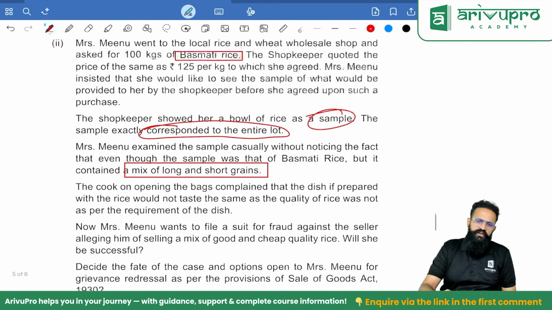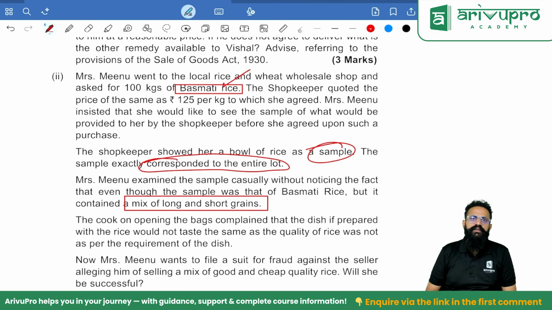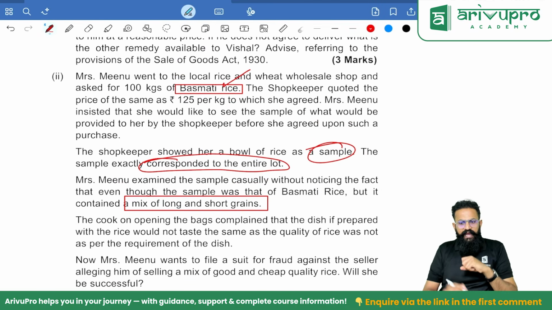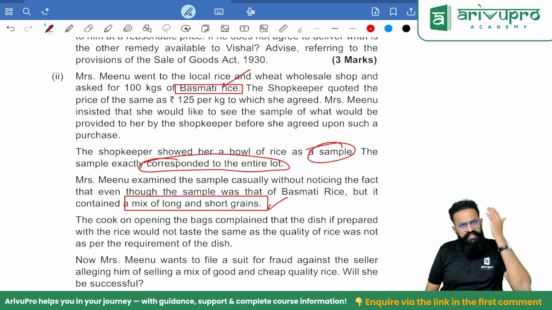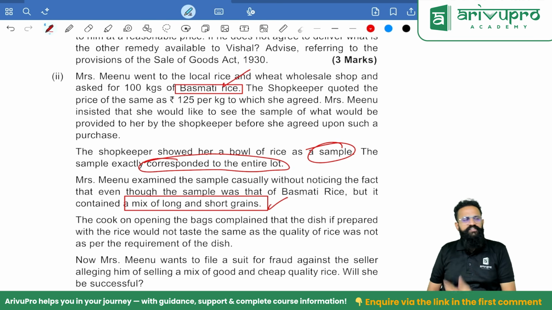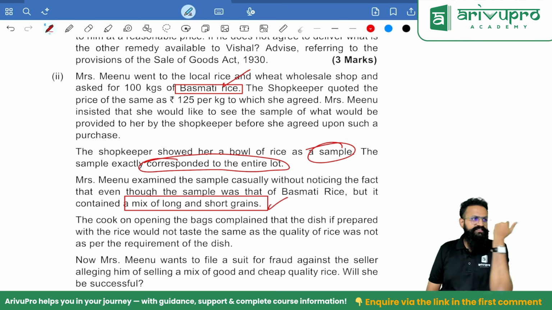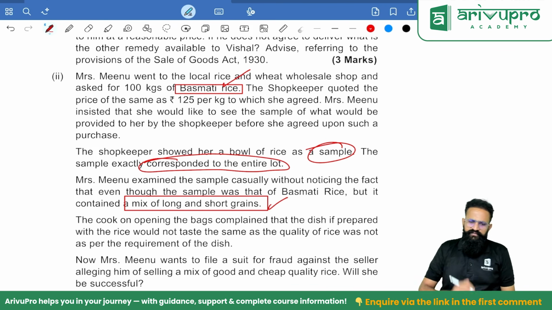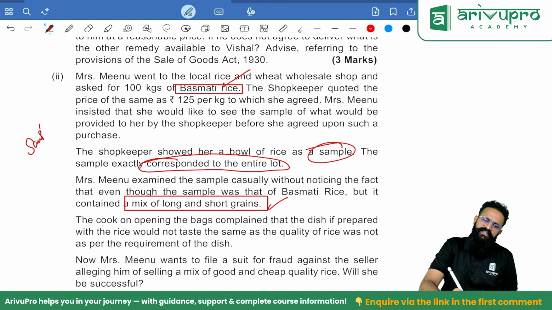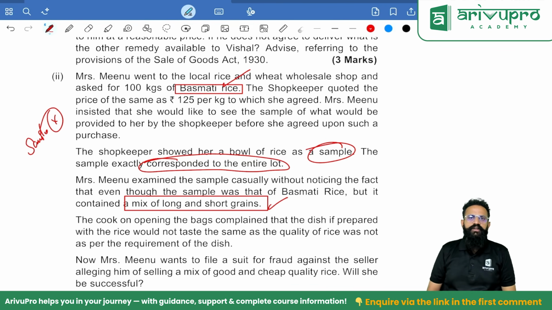Why? Whenever you are selling the rice as basmati, there is a description and there is also a sample. The institute itself in the past has given this particular question as sale by sample and description. The description is to be met. So when you say basmati, basmati has to be long grain rice. In this MTP, people, they have given a different answer. They have just referred it to the sample and answered it. According to me, this question is wrong. The interpretation they have taken is wrong. Clear?